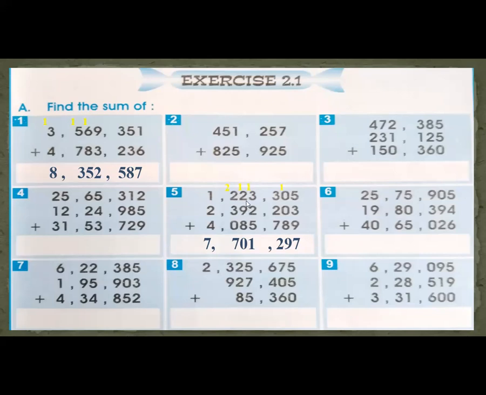9 plus 2, 11 plus 8, 19, and this one. So total is 20. 0 here and 2 here. 2 plus 3, 5 plus 2, 7. Now come to million. This is also international period. Okay. So 4 plus 2, 6 plus 1, 7. This is all about exercise 2.1.